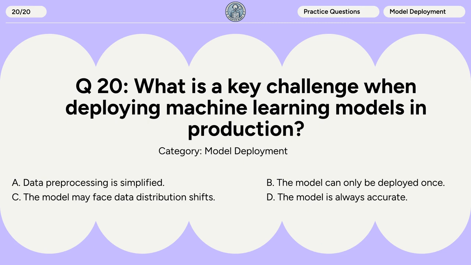Question 20. What is a key challenge when deploying machine learning models in production? A. Data preprocessing is simplified. B. The model can only be deployed once. C. The model may face data distribution shifts. D. The model is always accurate.